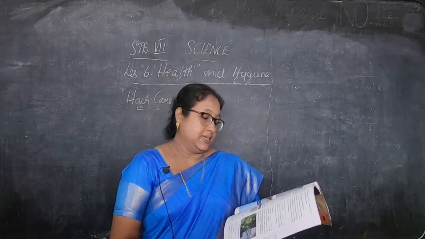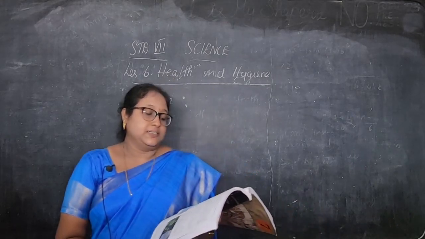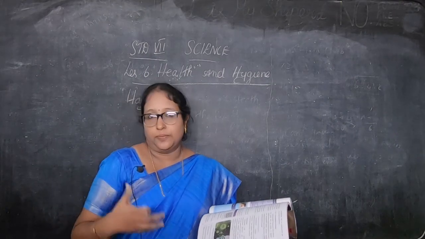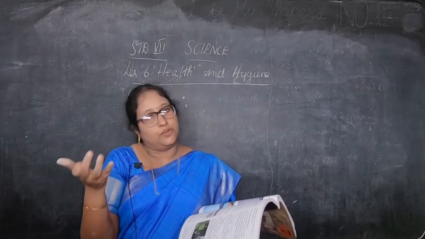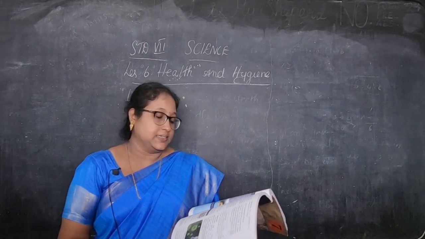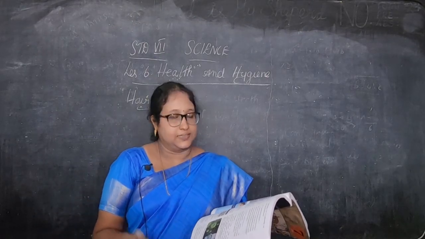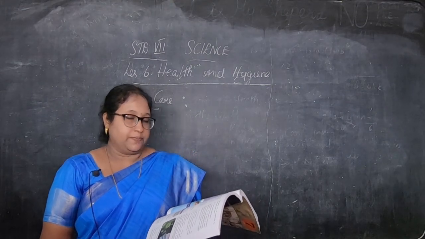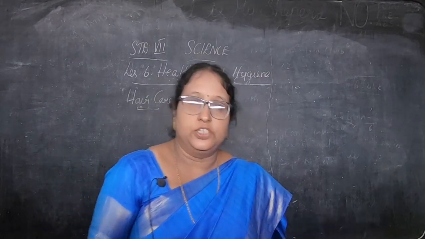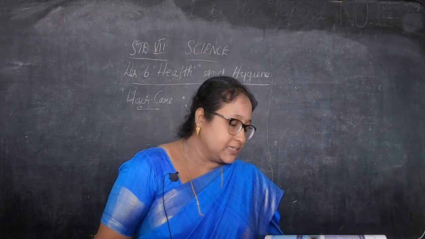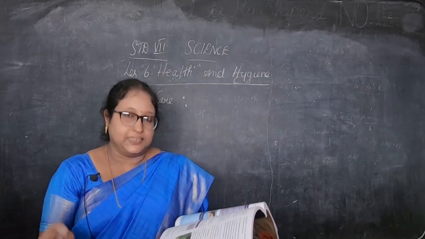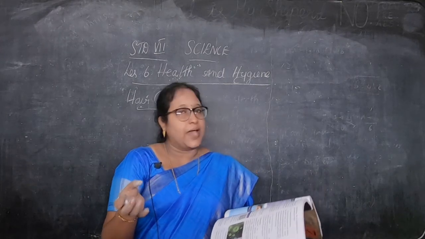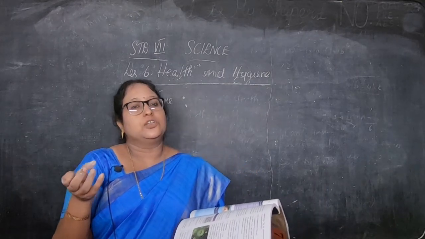Okay, then diseases. A disease is a functional or physical change from a normal state. So now we are normal. When the disease is affected, it's an abnormal state, okay, that you are getting the disease, causing disability or discomfort. The following are the conditions that could lead to the development of disease in an individual. Okay, children, that is infection caused by disease causing microbes, that is microorganisms. Then lack of balanced diet, that is your nutrition is not good.